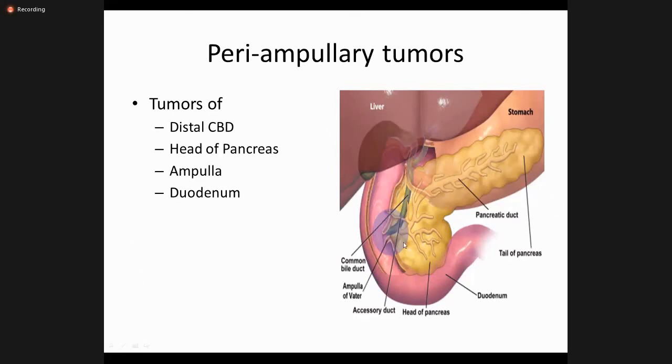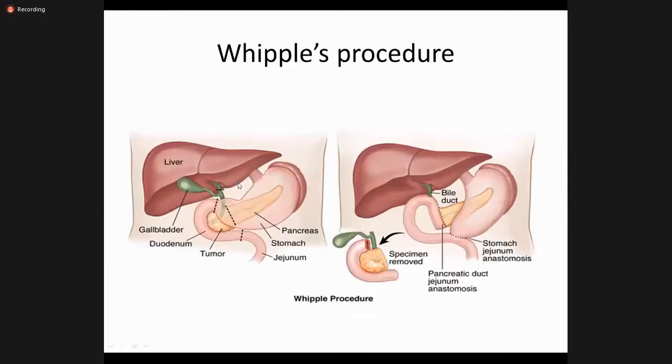And as you can see in this picture, you can see a distal CBD tumor. In this area, you can see a pancreatic head tumor, because pancreatic head is also in periampullary region. You can see ampulla, the primary tumor of the ampulla, as well as the duodenal tumor. Distal CBD tumor accounts for 10% of the periampullary tumors. Head of the pancreas accounts for more than 80% of the periampullary tumors. Ampulla also accounts for around 10%, and duodenum is very less, under 1%.